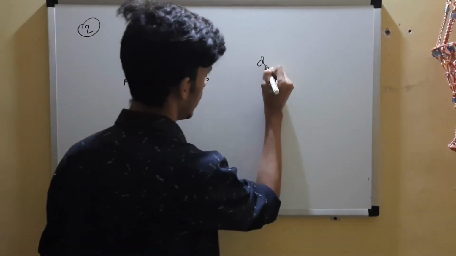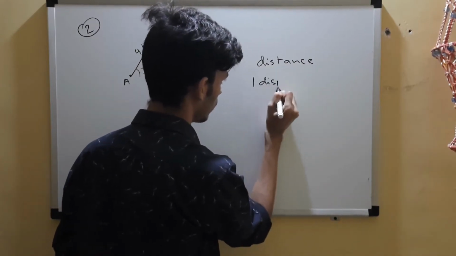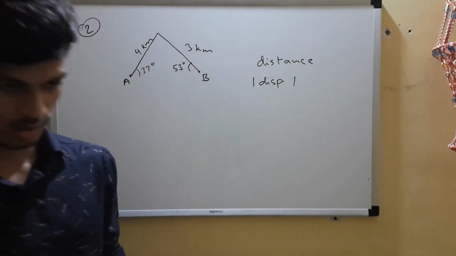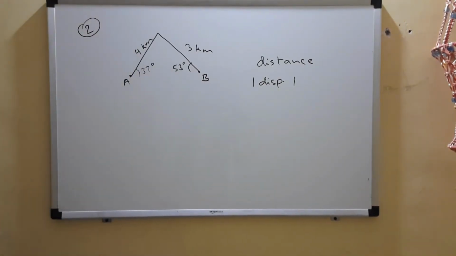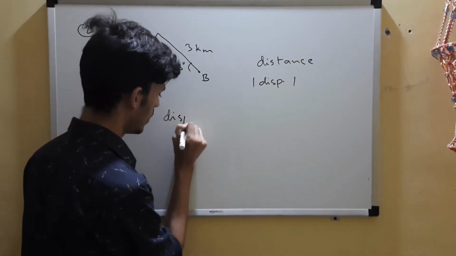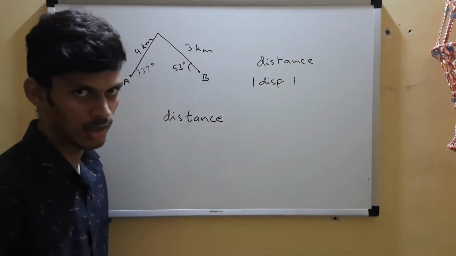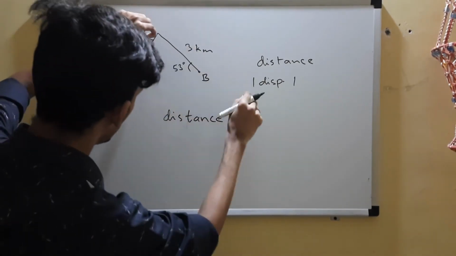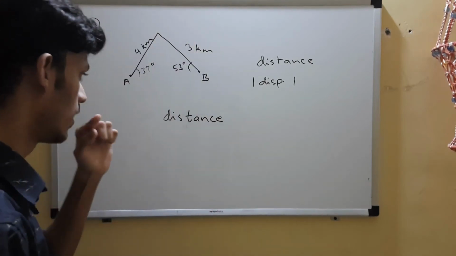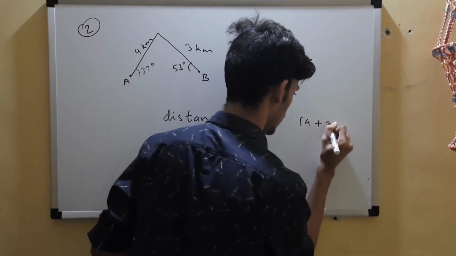So you started from A, ended up at B. What is the distance and what is the magnitude of displacement? Tell both of its values. You can try it. So very good question. Okay, so distance, many of you might have easily guessed. Distance, path length, right? So 4 kilometer plus 3 kilometer is 7 kilometer.